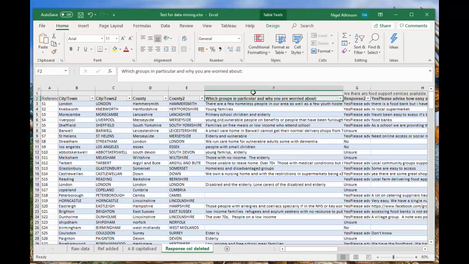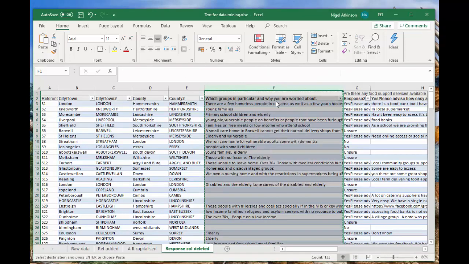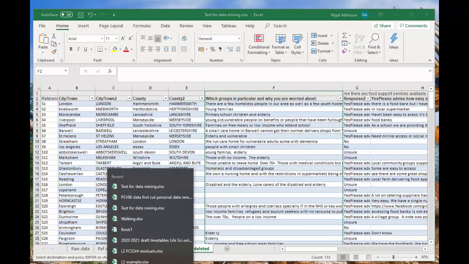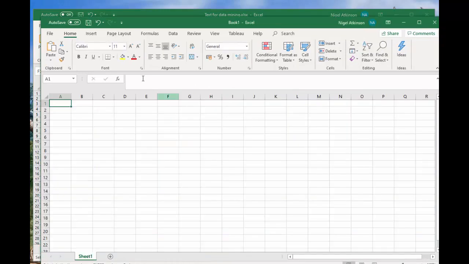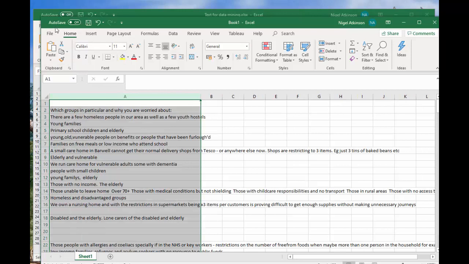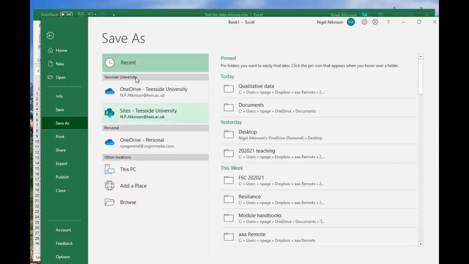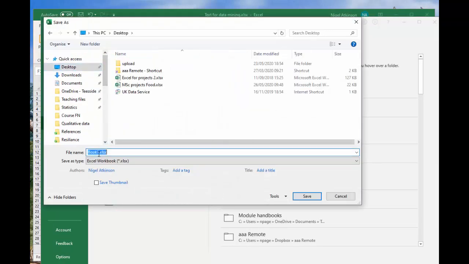So what I'm going to do is I'm just going to copy, might have to come back and do this again. I'm going to copy that. I'm going to open up a new version of Excel. Right, so I'm just going to paste that in. I'm just going to use paste values. Right, so that's just the information we've got there, and we're going to save that as file, save as. Browse to the desktop. I'll save this as test data.